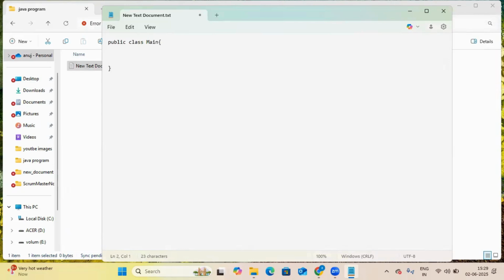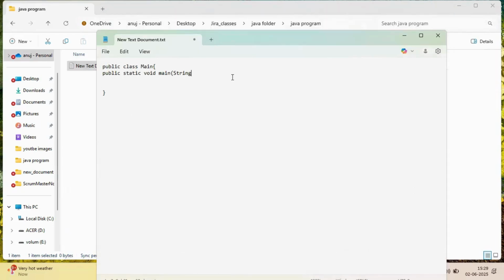Now there will be a main method inside this class. That is public static void main. For running your Java application, the main method is necessary. What is public, what is static, what is void, what is main, we will discuss in further classes. Just now we are seeing how to run. Then String, open close bracket, args. Args is basically used for storing things inside this. Then open bracket, and then close bracket.